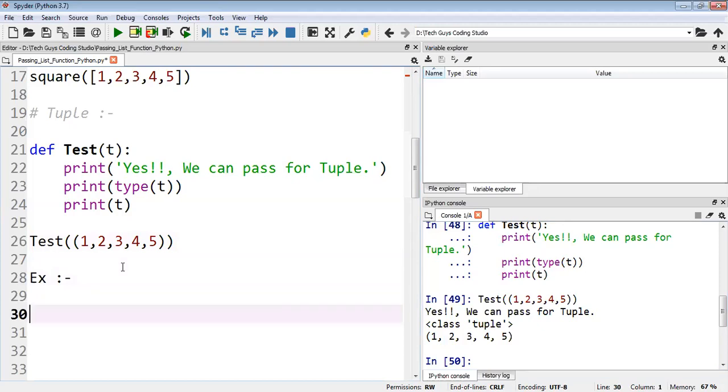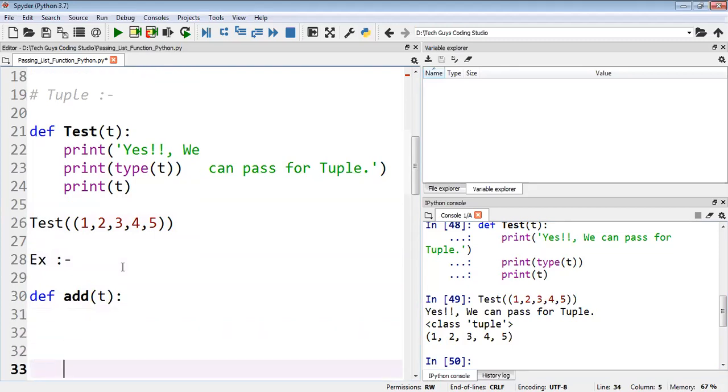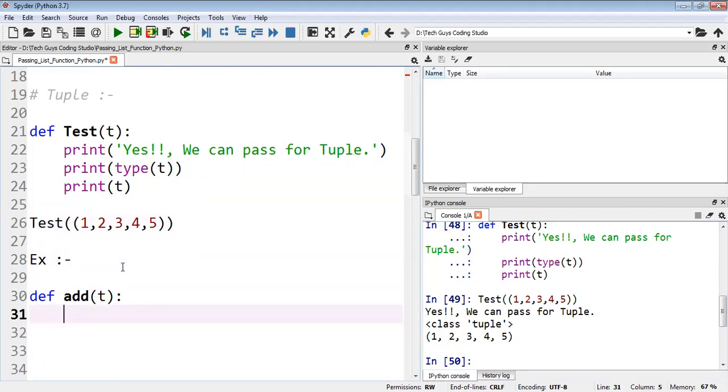We'll take an example. So we will do addition, the addition of numbers. So for the addition, I'll pass a tuple here. Then for the addition, I need to pick each and every element. So I'll write like for i in tuple. But before that I would like to initialize s equal to 0. That means initially I don't know how much the sum is, so I will take s equal to 0.